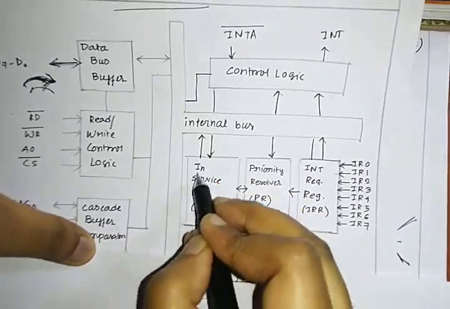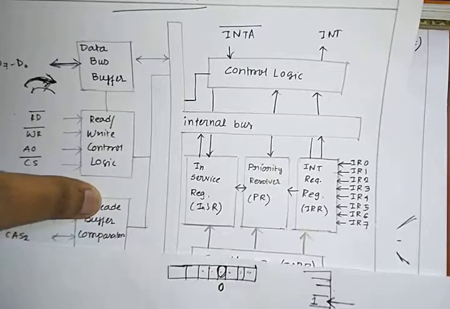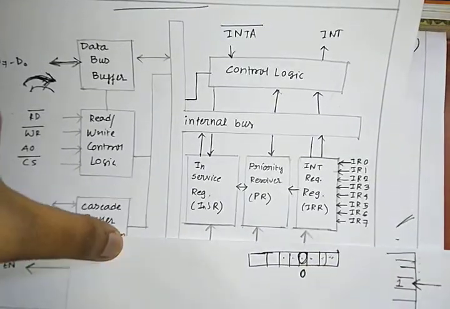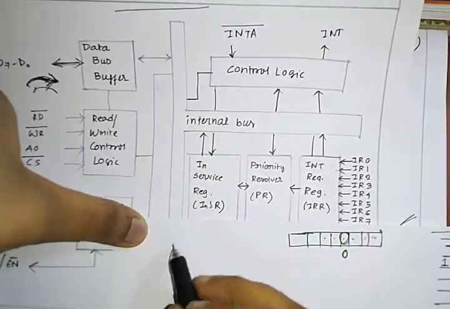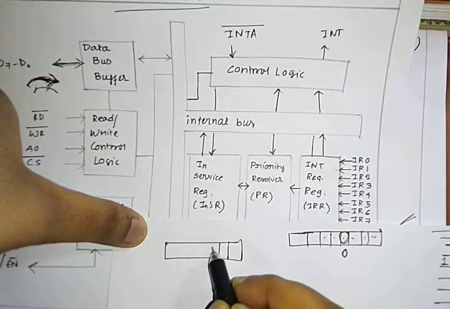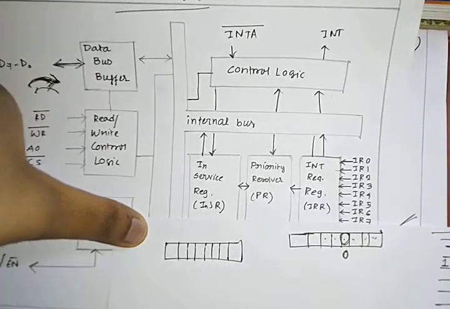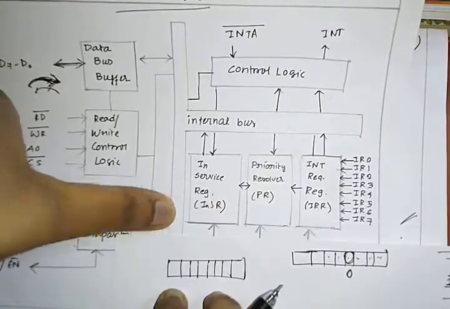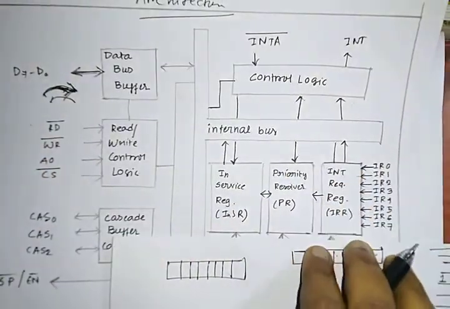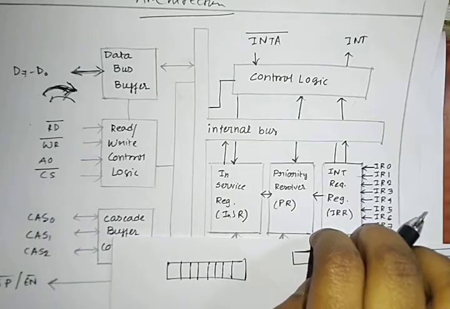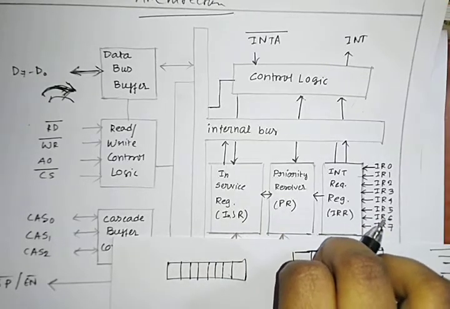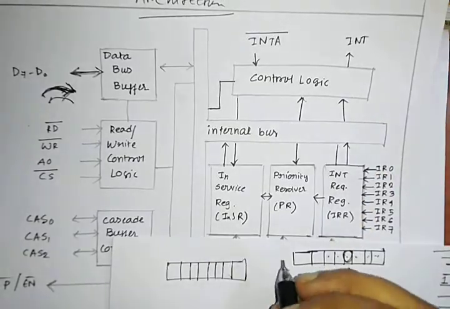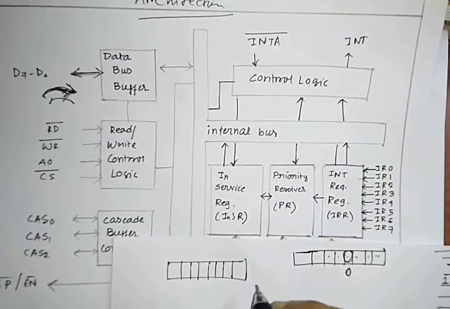If any interrupt is being serviced right now, that is shown by this register. 2 3 4 5 6 7 and 8. In this case, no one is in service right now, so my IR3 can come and get executed.